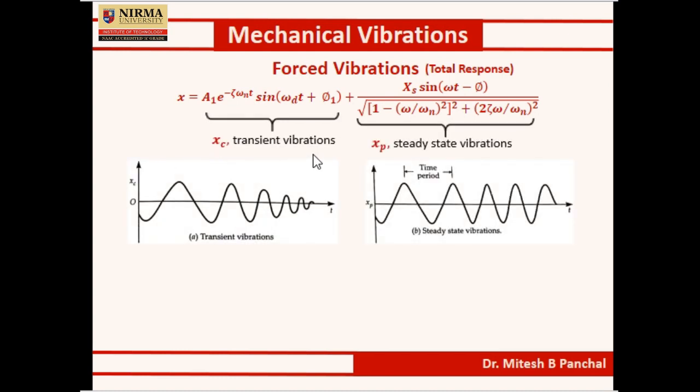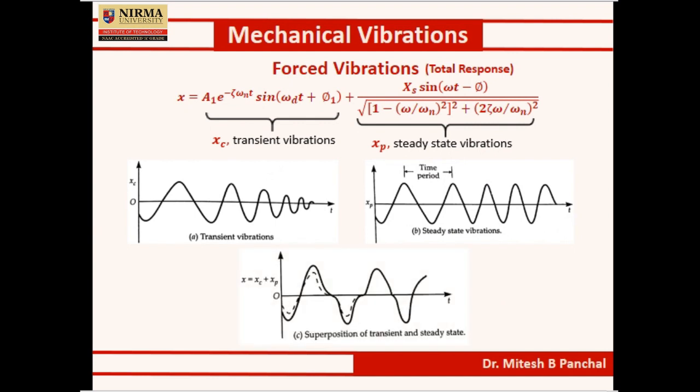XC is the transient vibration, in which the amplitude is continuously decreasing, while XP is the steady state vibration, where the amplitude remains constant. The superposition of the transient and steady state solutions gives this type of response. This is the ultimate response of the forced vibration system subjected to harmonic excitation.